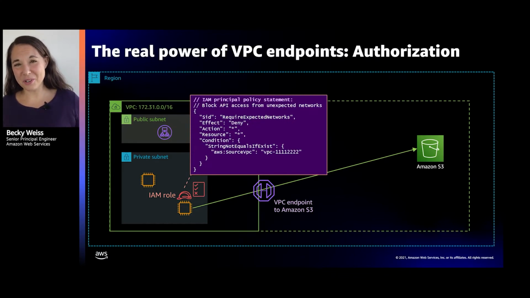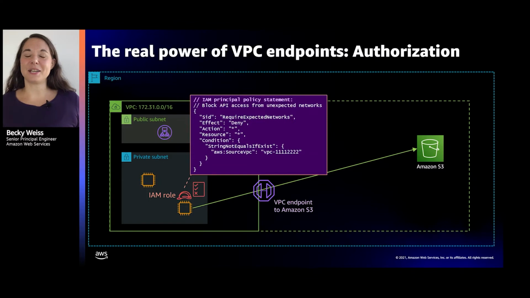So this IAM role, I have created it to run as part of a workload in my VPC. In other words, the only place I expect this IAM role to show up and do anything is in this VPC. So in order to assert that, in order to be able to use my network as perimeter, in order to be able to use my network as a second layer of control in making sure that my data stays where I want it to, that my credentials are used from where I expect them to, in addition to whatever other allow statements are on this IAM principal that I'm not showing you, this IAM principal, for example, probably has permission to do some things with S3.